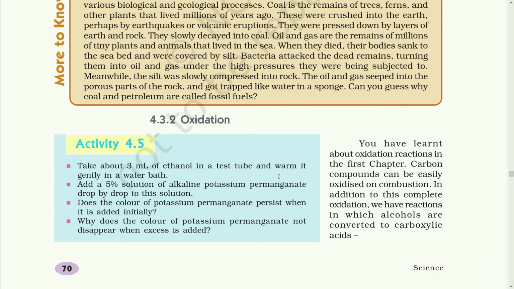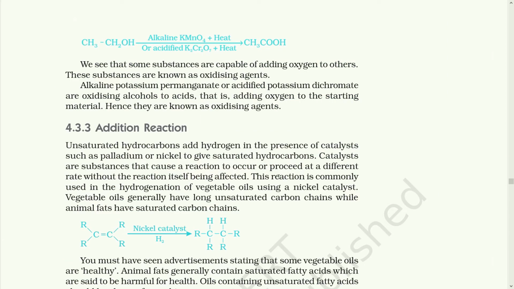In addition to this complete oxidation, we have reactions in which alcohols are converted to carboxylic acids. As you can see, ethanol when oxidized in the presence of alkaline potassium permanganate gives ethanoic acid. We see that some substances are capable of adding oxygen to others. So in oxidation, there are certain substances which oxidize the other compound. These substances are known as oxidizing agents. Now there are 2 oxidizing agents mentioned over here, alkaline potassium permanganate or acidified potassium dichromate. These are oxidizing alcohol to acid, that is adding oxygen to the starting material.